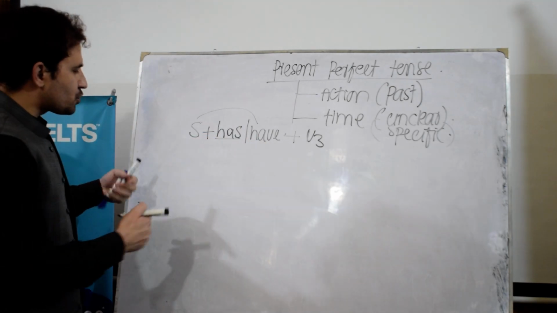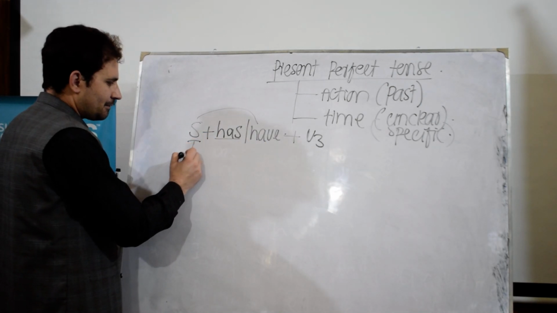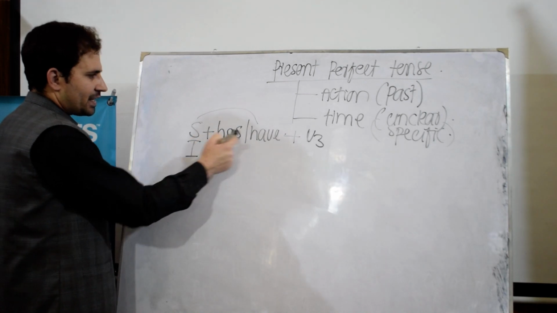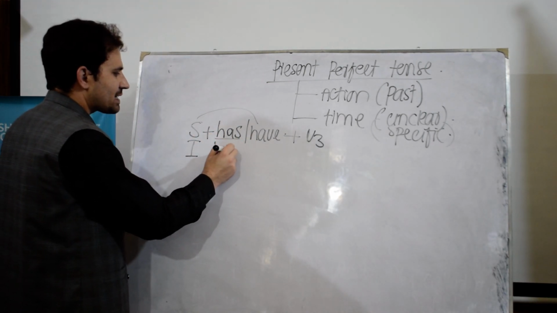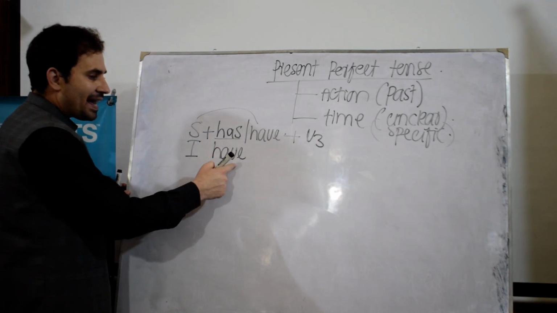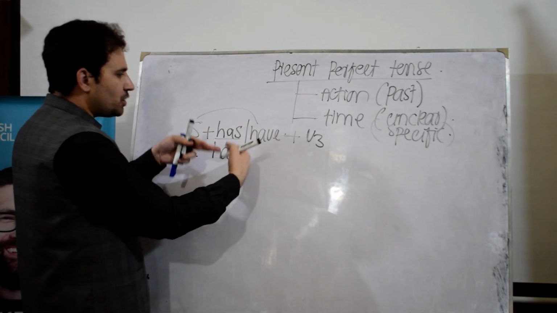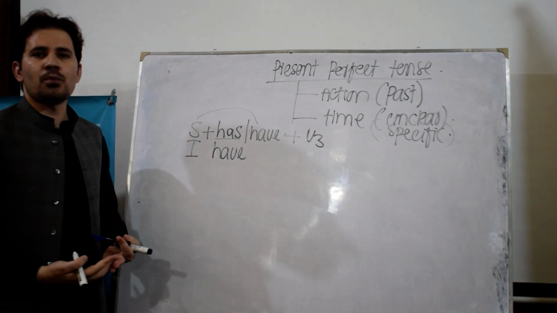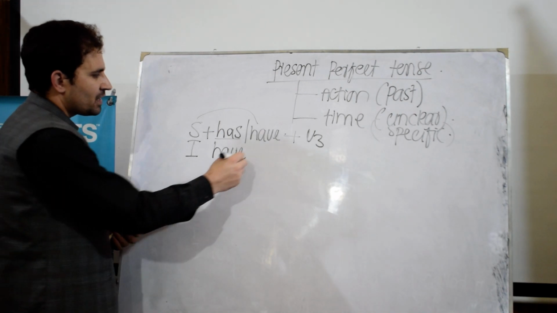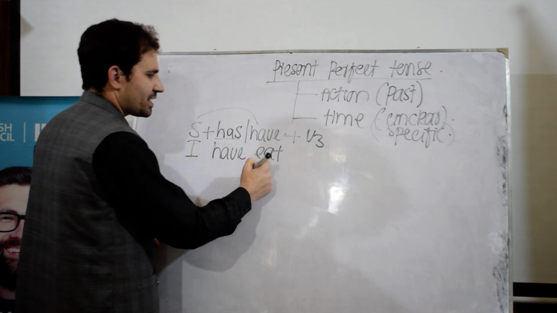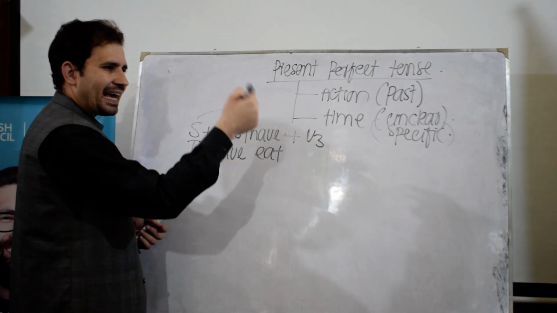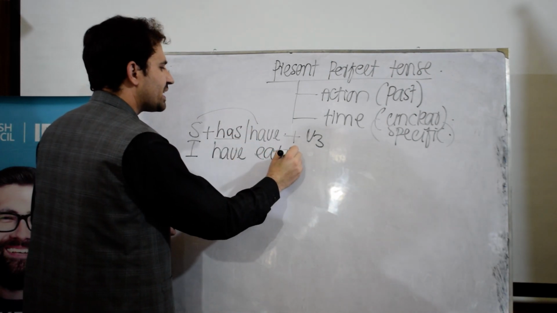So, for example, I want to make an example for you. I is the subject, and it comes in the plural category. I can say, I have. And after have, I will use the third form of the verb. I have eaten. Eat is the first form, the second form is ate, and the third form we have to use is eaten.